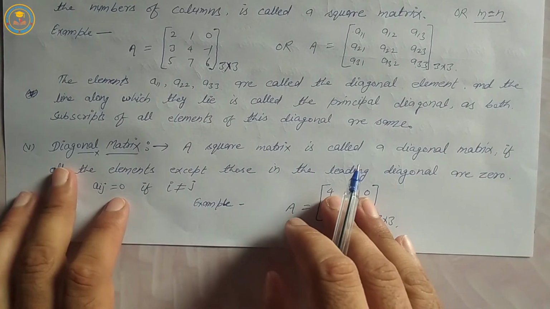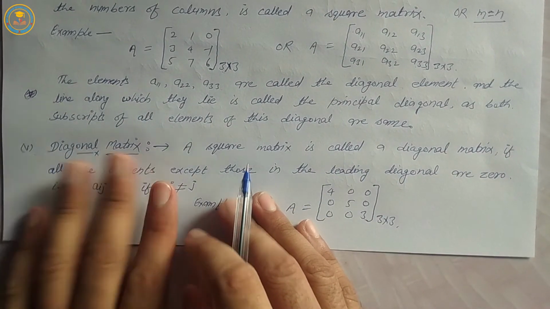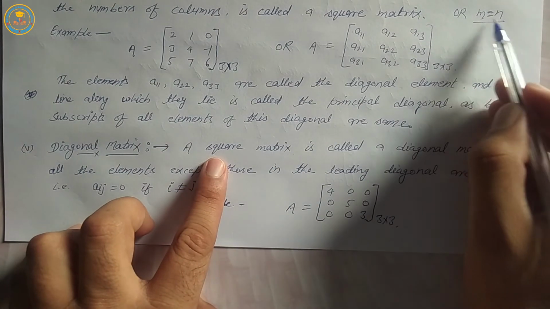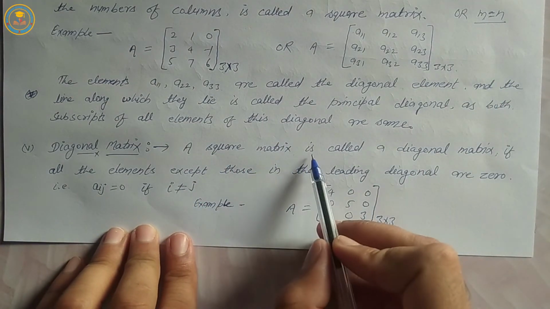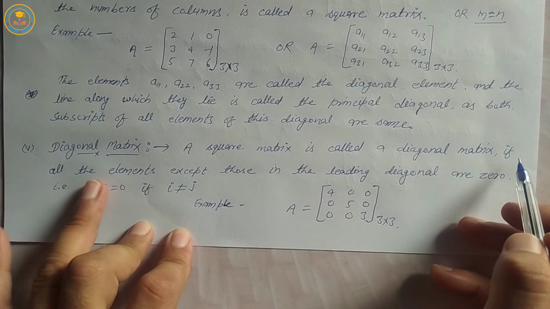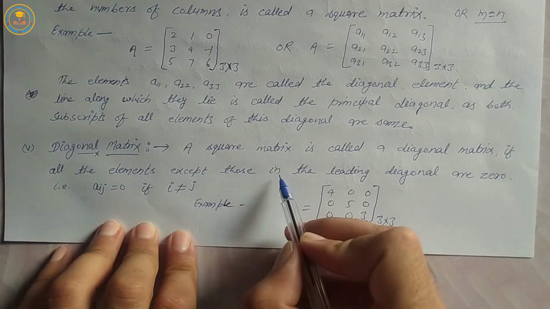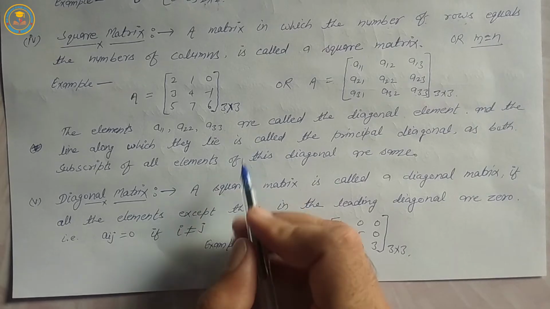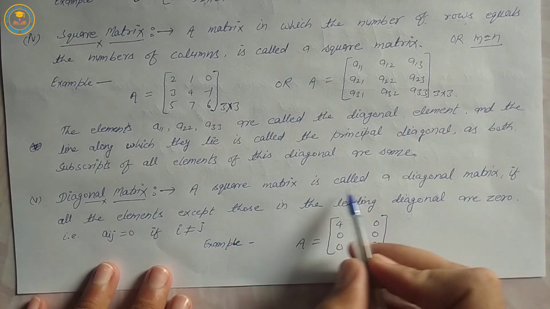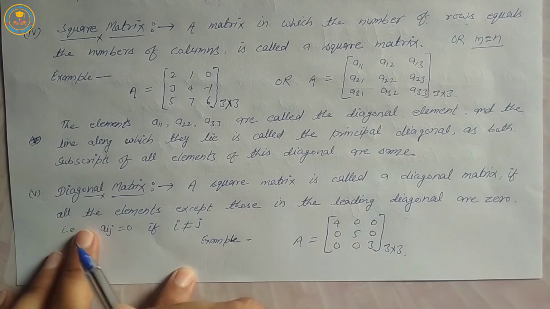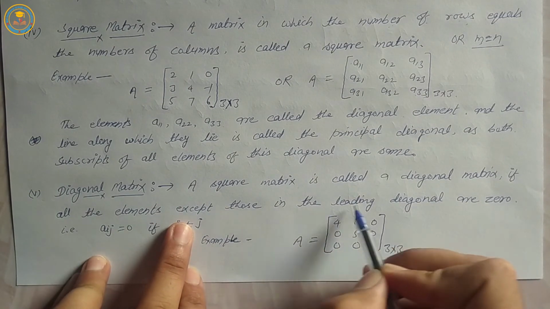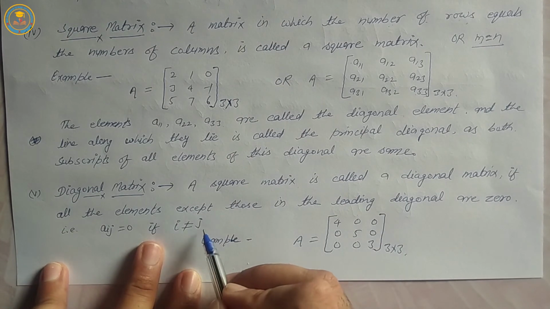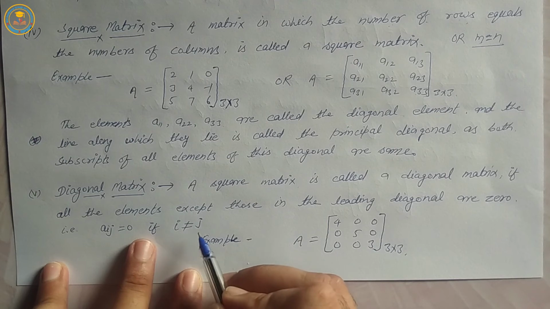Next type, diagonal matrix. A square matrix, it means m is equal to n, is called a diagonal matrix if all the elements except those in the leading diagonal are 0. For example, aij is equal to 0 if i not equal j.